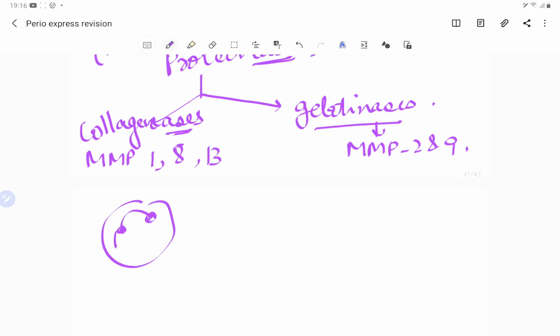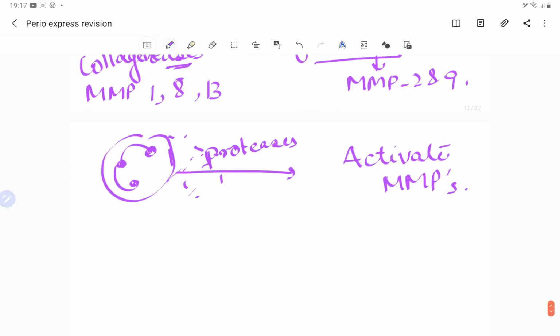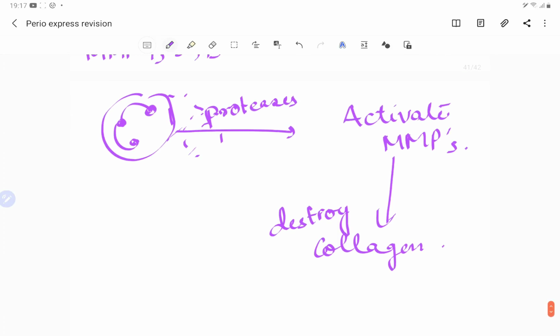So let me just write here, neutrophils release some proteases, and these proteases activate the MMPs, right. And these MMPs are going to do the tissue destruction. So they are going to destroy the collagen, guys. And we have got some other chemicals also which can inhibit these MMPs.